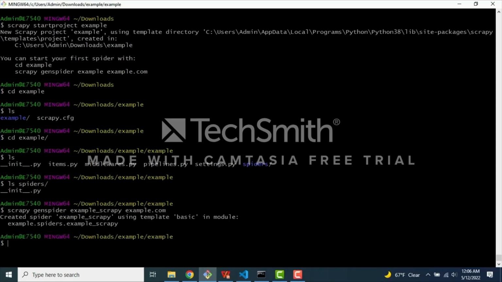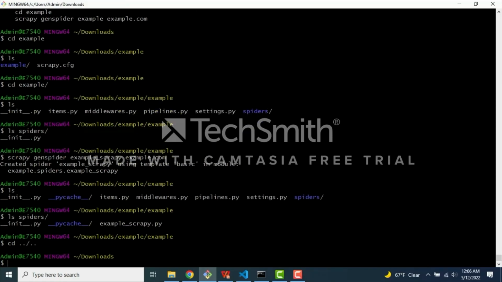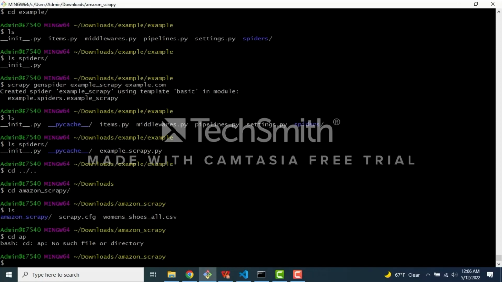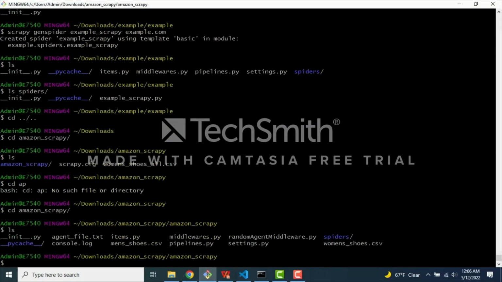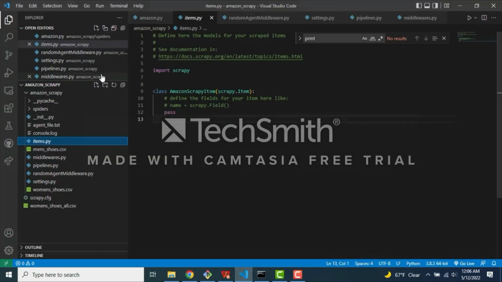So that just created the basic template, and then you're going to see that the spiders folder is no longer empty. So I'm going to go through my project that I already built. It's Amazon Scrapy. So that has a couple of different components, and if you do code dot, you're going to open it up in VS Code, and I already have that open.